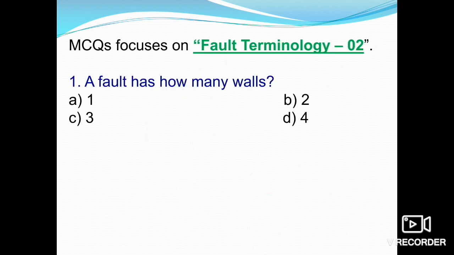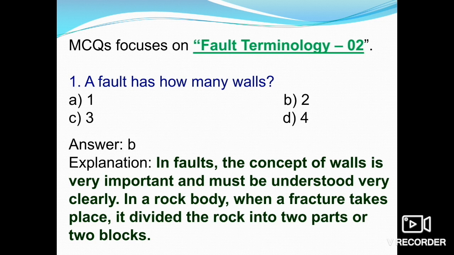After knowing the basic terms, the first question is: a fault has how many walls? We all know that there are actually two walls, one is the hanging wall and the other is the foot wall. This concept is valid only if the fault plane is not vertical.